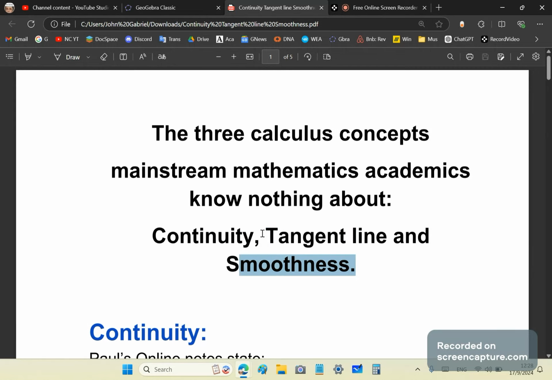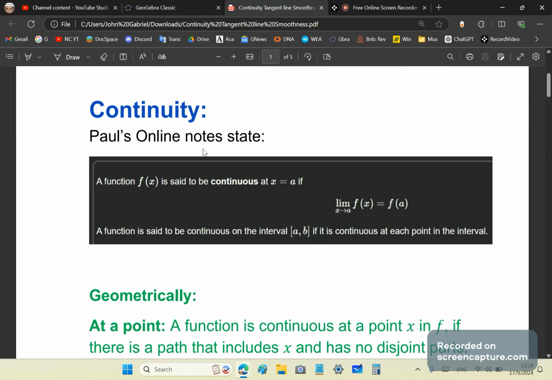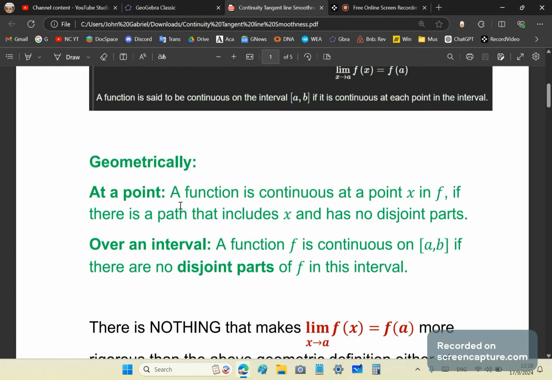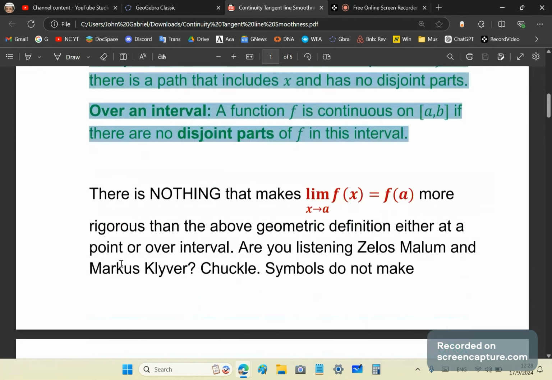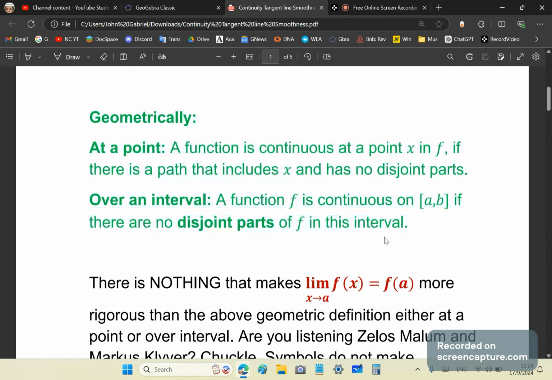Okay, so let's look at continuity first. Paul's online notes state a function f of x is said to be continuous at x is equal to a if the limit of f of x as x approaches a is equal to f of a, and it's continuous on the interval if it's continuous at every point in the interval. Okay, now that's a garbage definition, and here is the geometric definition, which I've given to you in green. A function is continuous at a point x in f if there is a path that includes x and has no disjoint parts. And I explained that to you previously, okay?